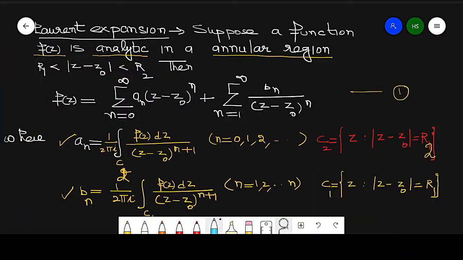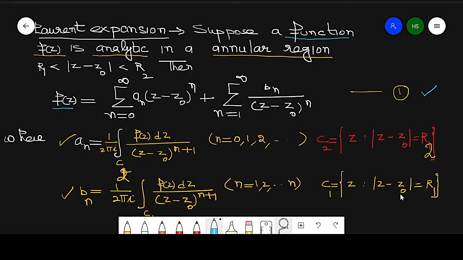State and prove Laurent expansion. The statement of this theorem is: suppose a function f(z) is analytic in an annular region R1 < |z - z0| < R2, then f(z) can be written in the series expansion written in equation number 1, where a_n is equal to 1 by 2 pi i integration around C2 and b_n is equal to 1 by 2 pi i integration around C1.